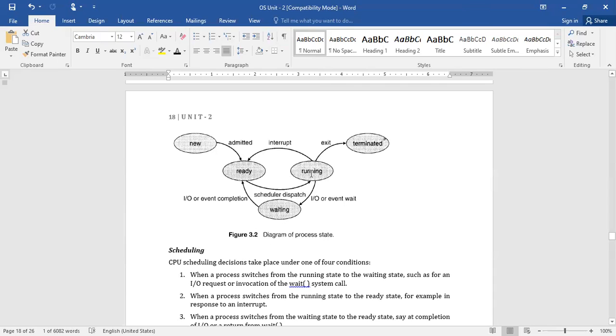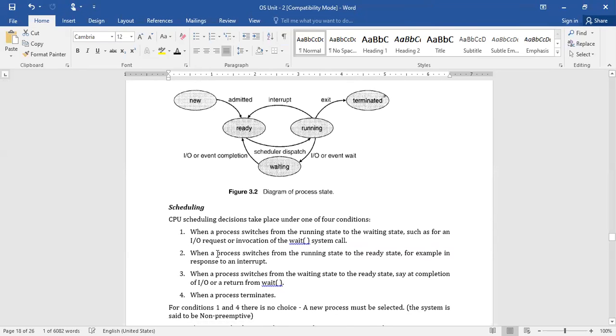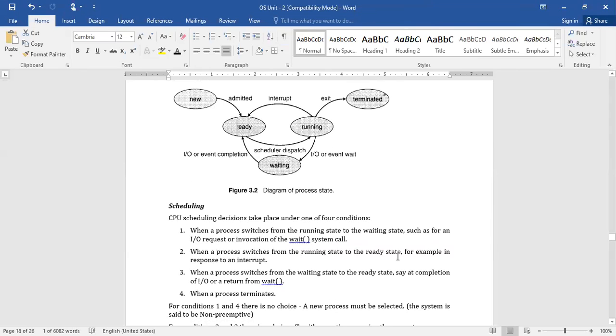In that case, the scheduler has to allow another process which is available in the ready state to get the services of the CPU, so another process in the ready queue may get a chance of execution by the CPU. The second case is when the process switches from running state to the ready state.